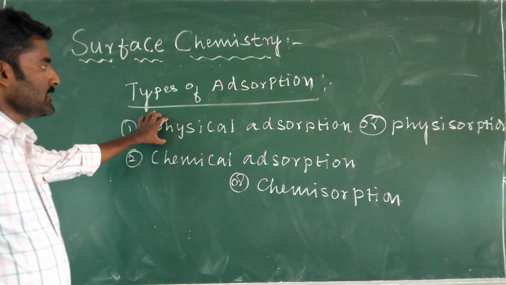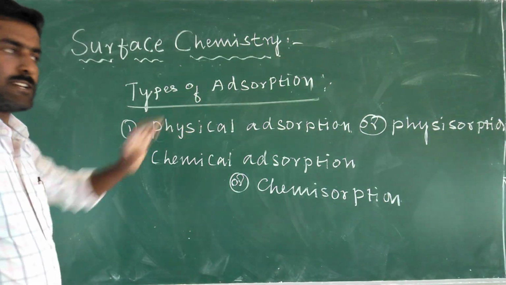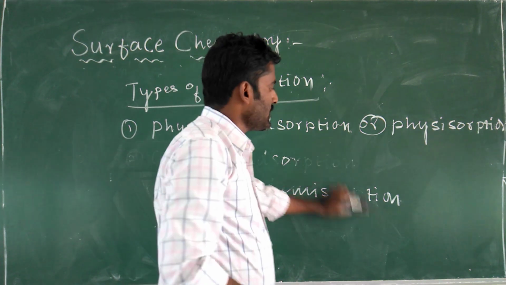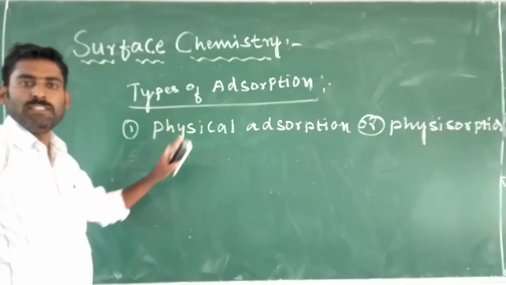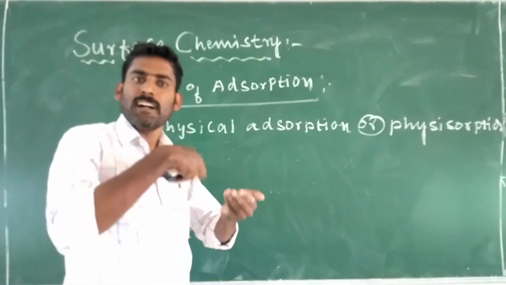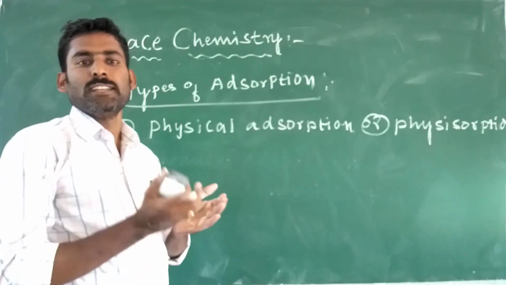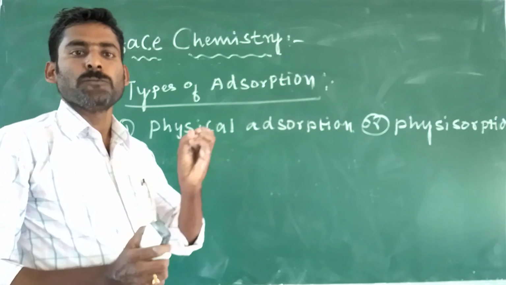So the first one is physical adsorption. Physical adsorption is nothing but the adsorption in which the adsorbate and adsorbent are held together by weak van der Waals forces.